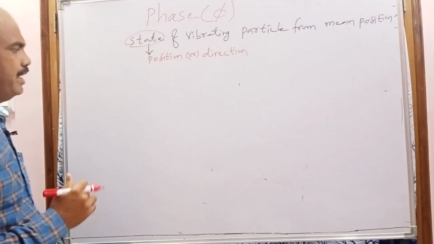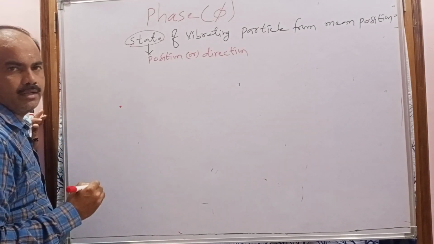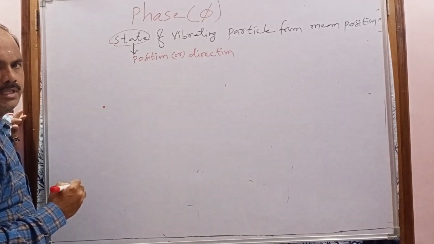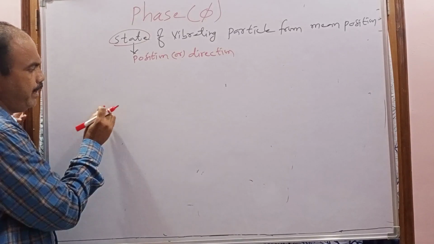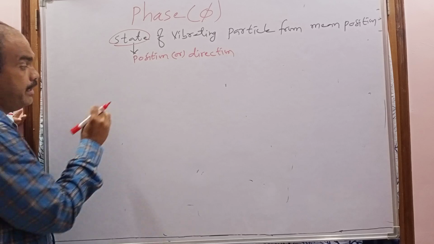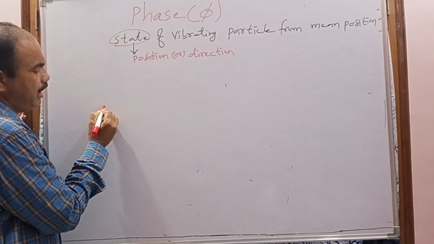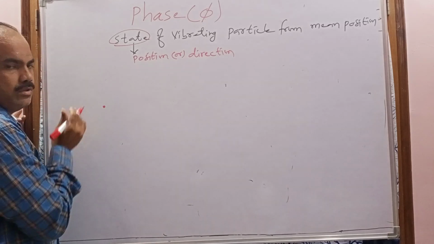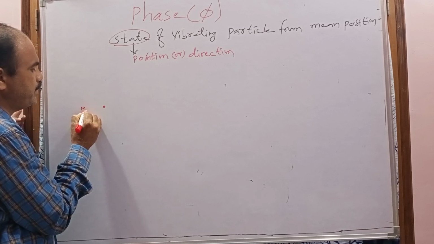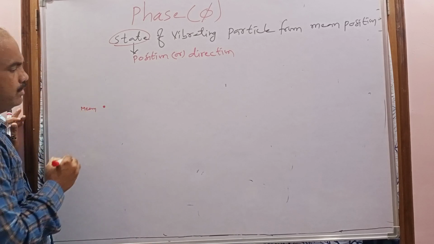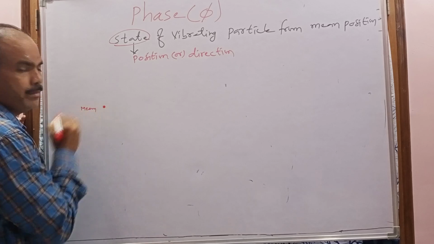Again, to understand the phase, consider one medium particle. When the medium particle receives some energy, it is disturbed, which means it is also producing a wave. It starts vibrating from the mean position.